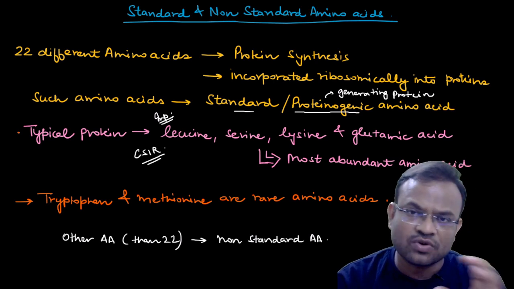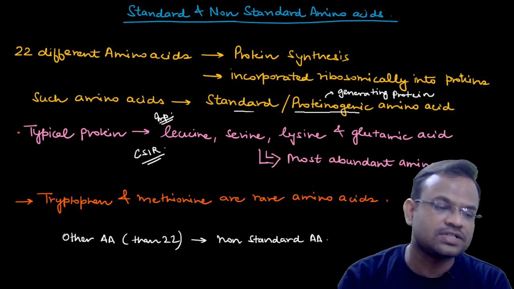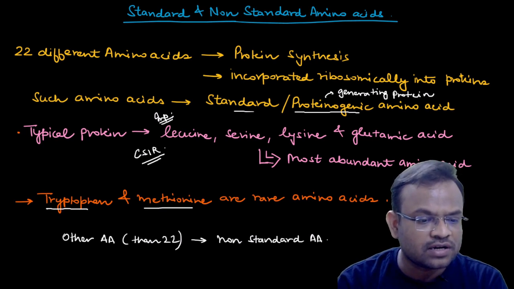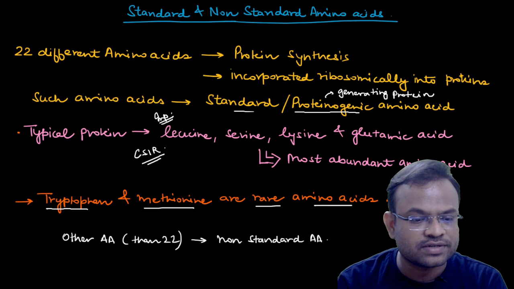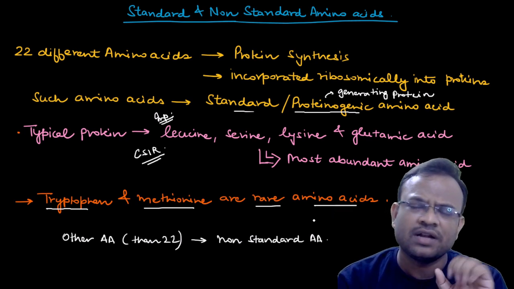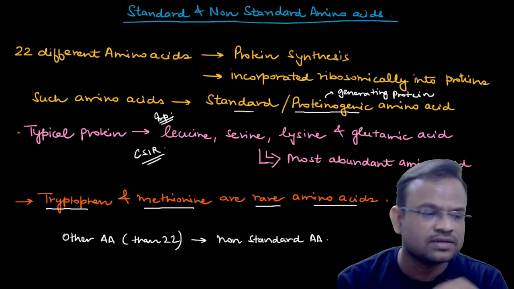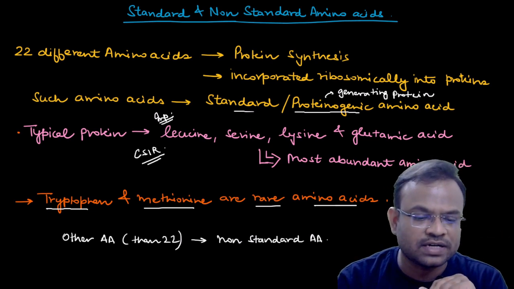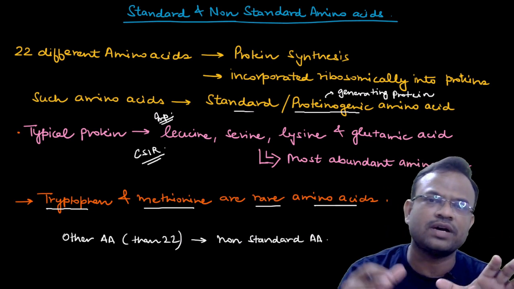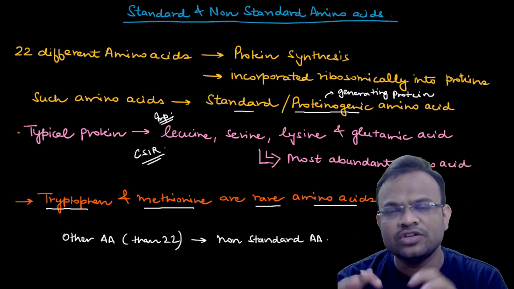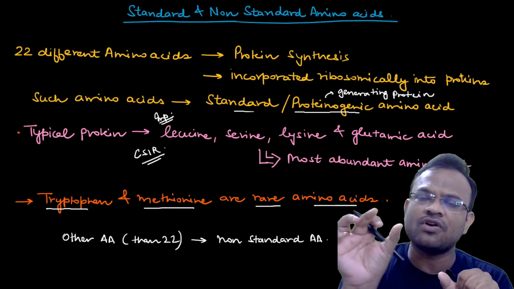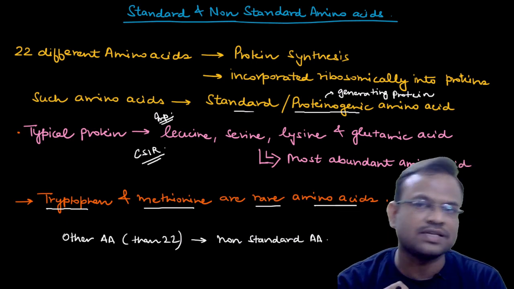Just in contrast to this, tryptophan and methionine are the rare amino acids. You can correlate this concept, which amino acids are present in the highest number and which are present rarely, by the number of codons each amino acid has.